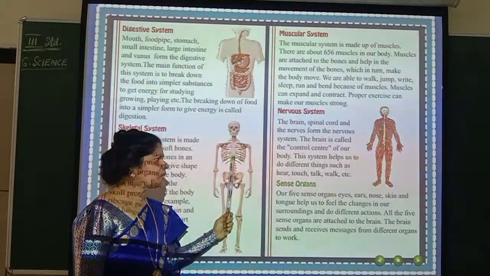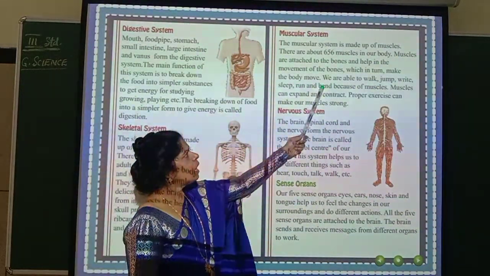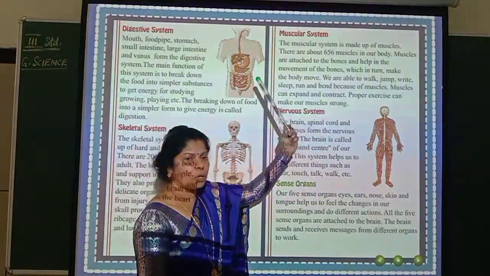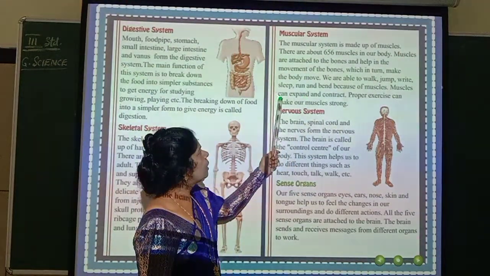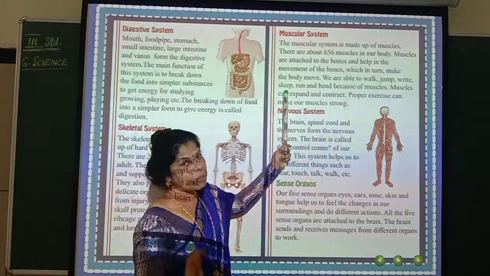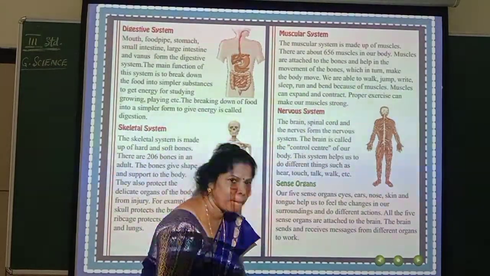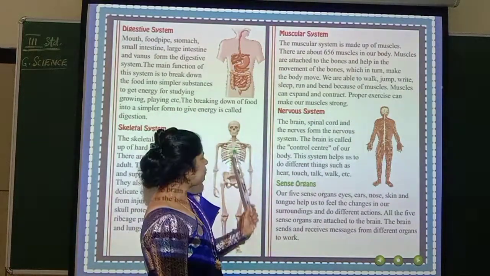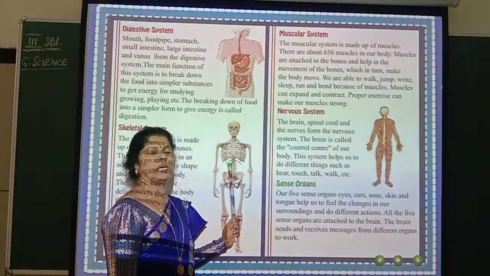So along with muscles and the skeleton, what happens? You are able to move. We are able to walk. Isn't it? You are able to jump. You are able to write. Right? You are able to sleep. You are able to run. And you are able to bend. See? You can even bend. Only if this was there, can you just imagine bending? Never. You would have only stood like that.